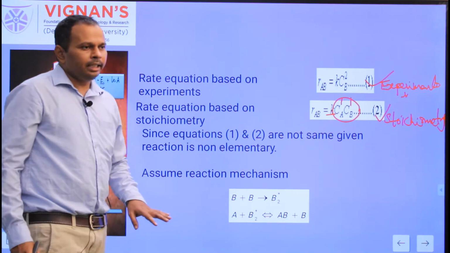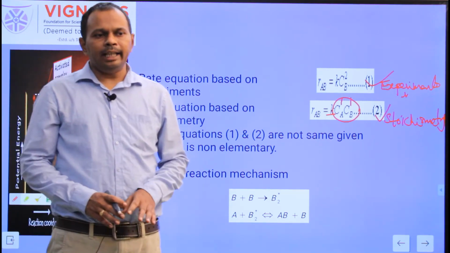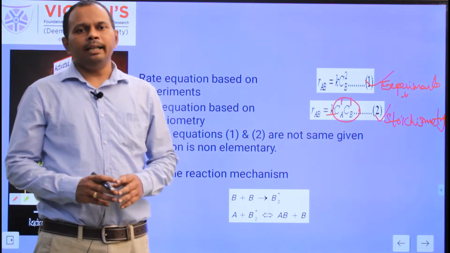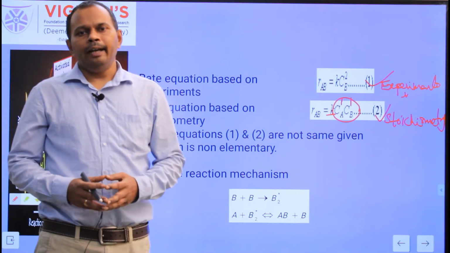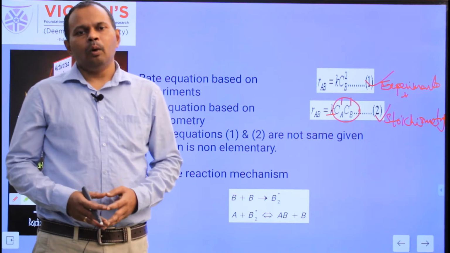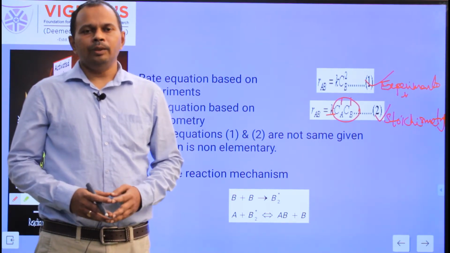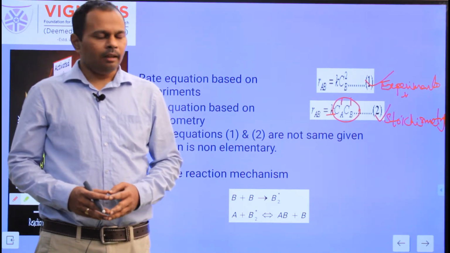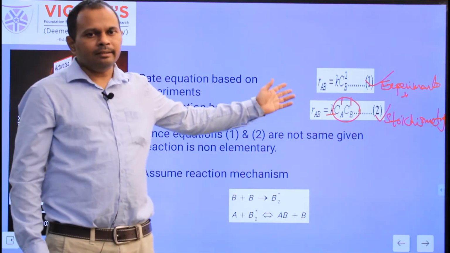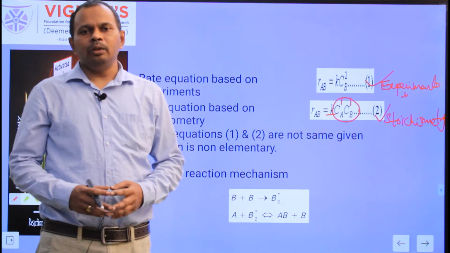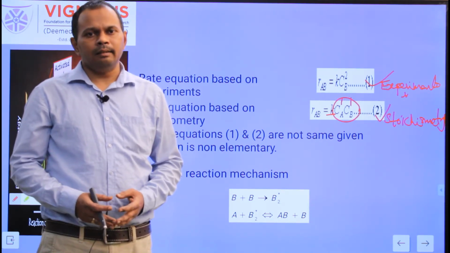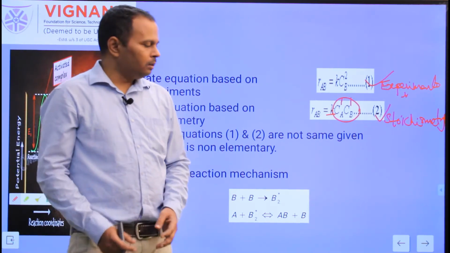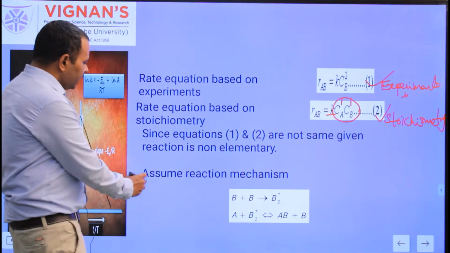After assuming the reaction mechanism, we need to break it down into individual steps and write the rate for each step, do certain mathematical manipulation, and find the rate of formation of AB. Whatever rate of formation of AB we obtain based on the assumed reaction mechanism, if it matches the experimental rate, our assumed reaction mechanism is correct. Otherwise, we need to assume some other reaction mechanism and test it. Okay. First, assume the reaction mechanism.